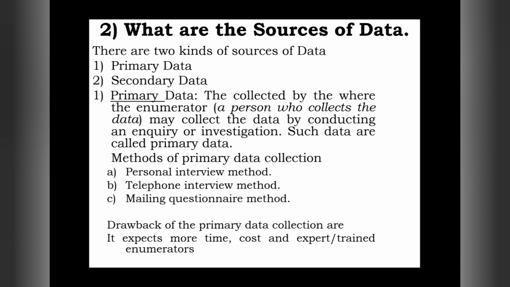There are two kinds of sources of data: primary data and secondary data. In our previous class, we defined primary data. Primary data is the data collected by the enumerator by conducting an inquiry or investigation.